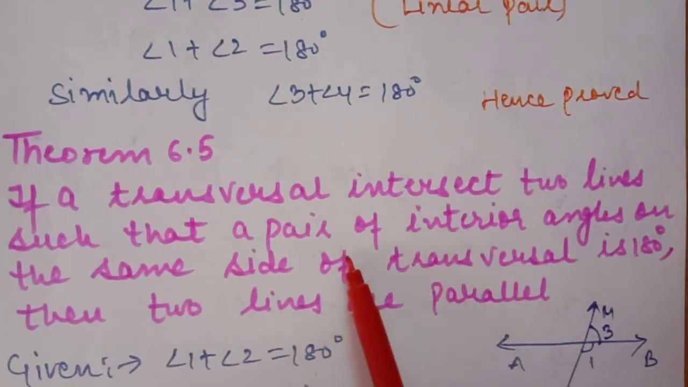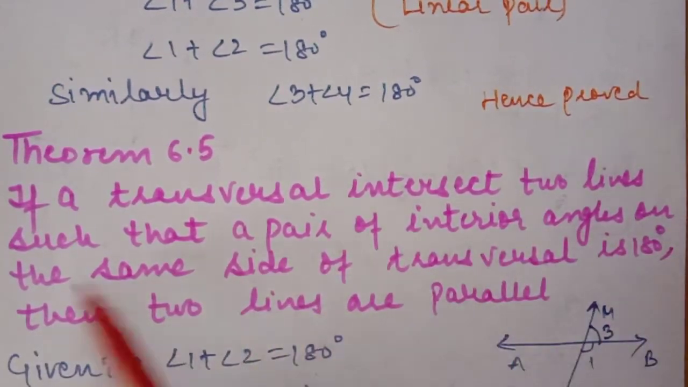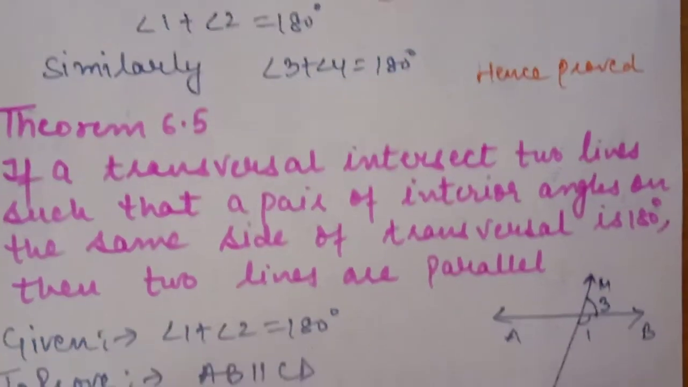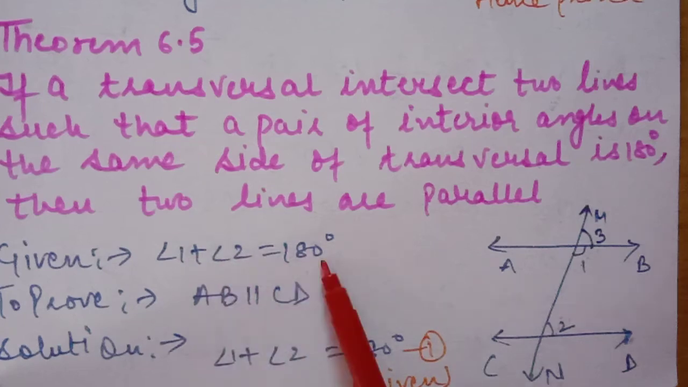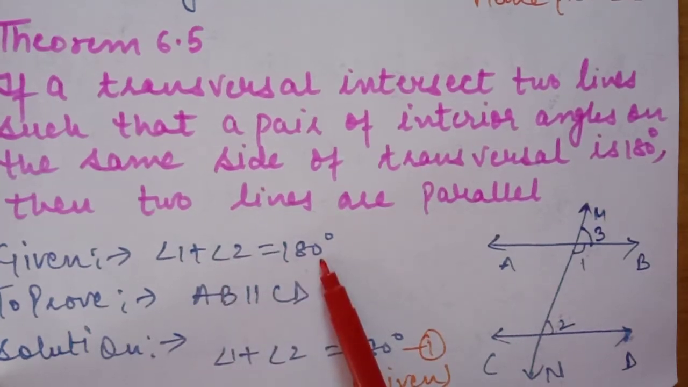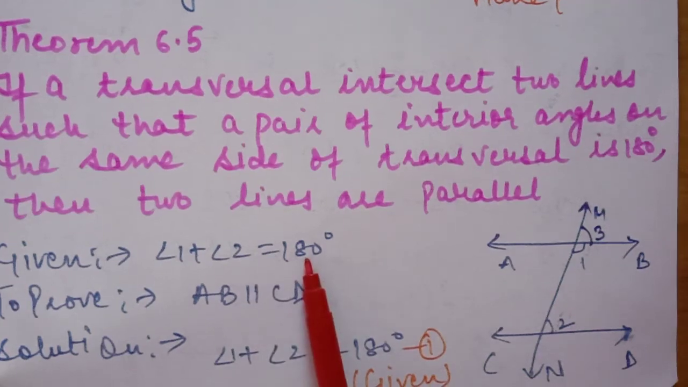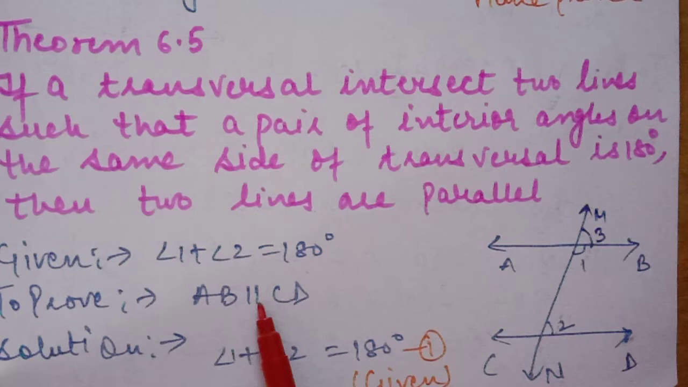From this theorem, it is very clear what is given. Only one pair of interior angles on the same side of the transversal is 180 is given. So what is given? A pair. So 1 plus 2 is equal to 180. We will take a pair only. 1 plus 2 is equal to 180. And we have to prove that lines are parallel. So we have to prove that AB parallel CD.